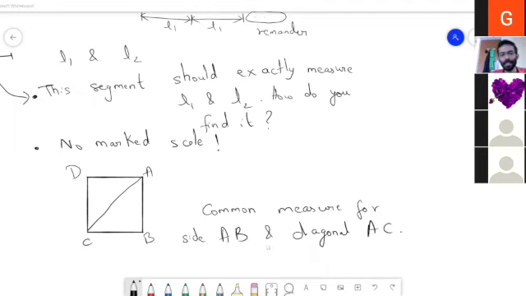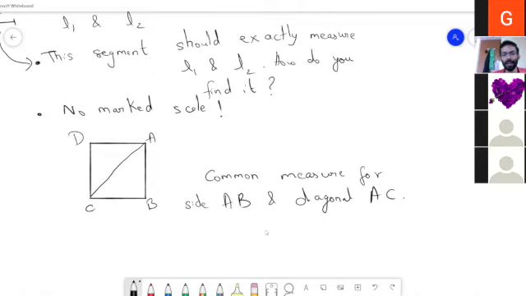But the question is, what value should I choose so that some integer times this value gives me AB, and some other integer times the same value gives me AC?